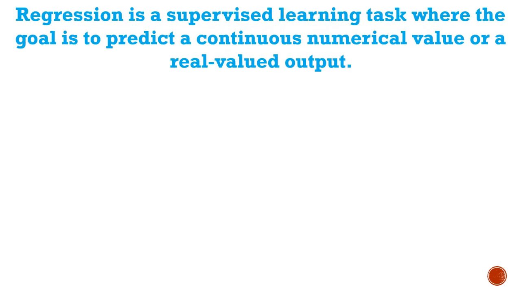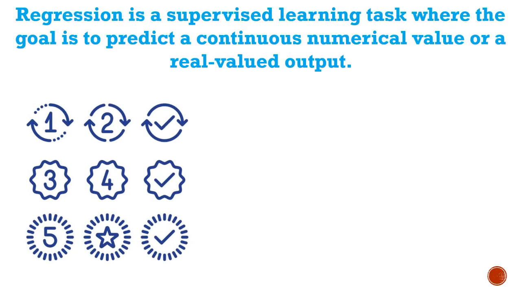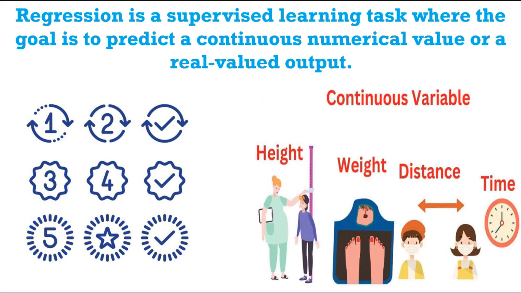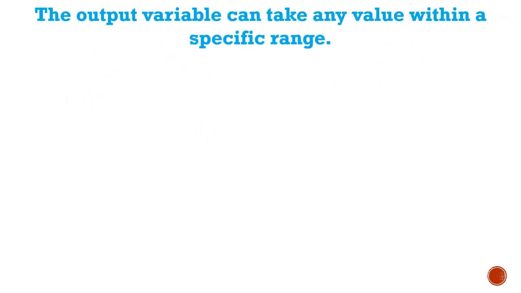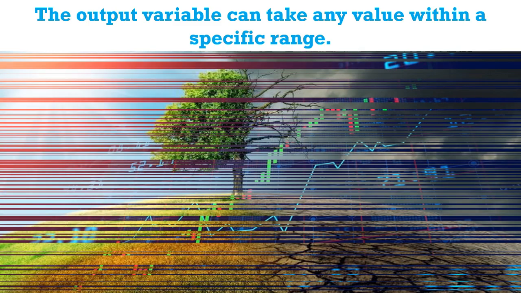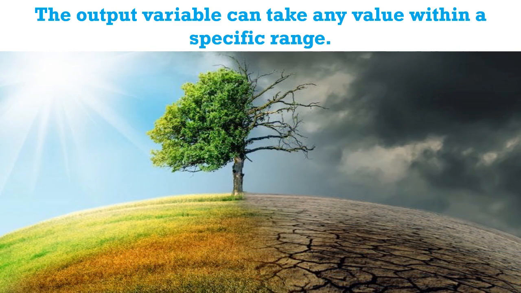On the other hand, regression is a supervised learning task where the goal is to predict a continuous numerical value or a real-valued output. The output variable can take any value within a specific range. Example: house price prediction, stock price forecasting, predicting the temperature.